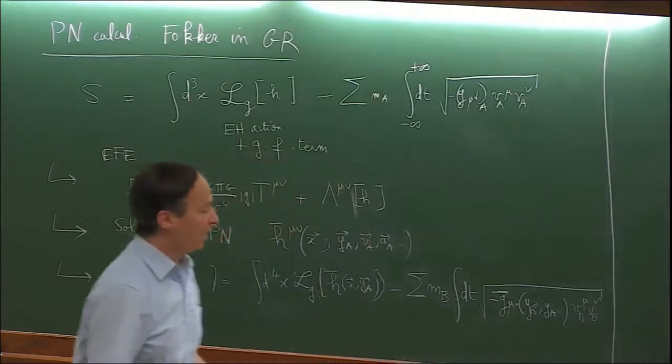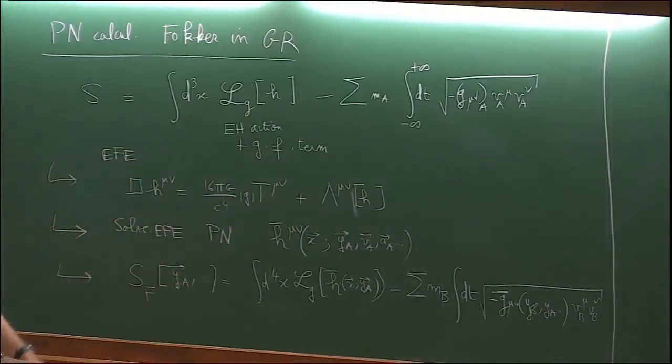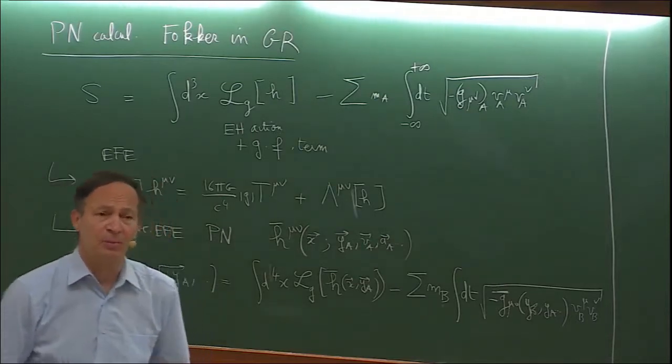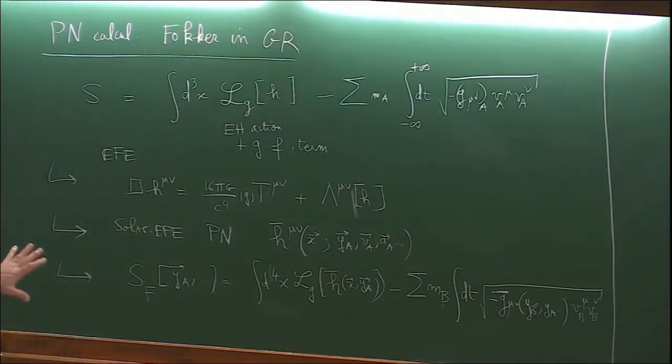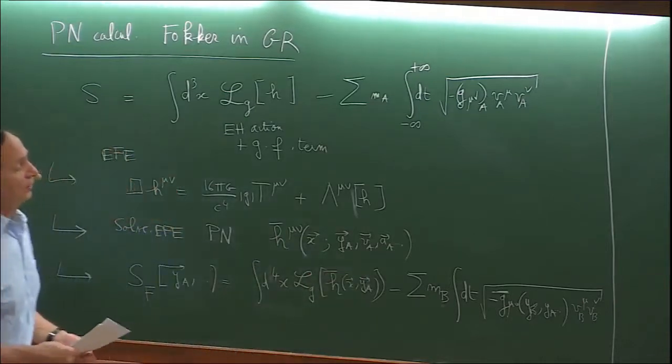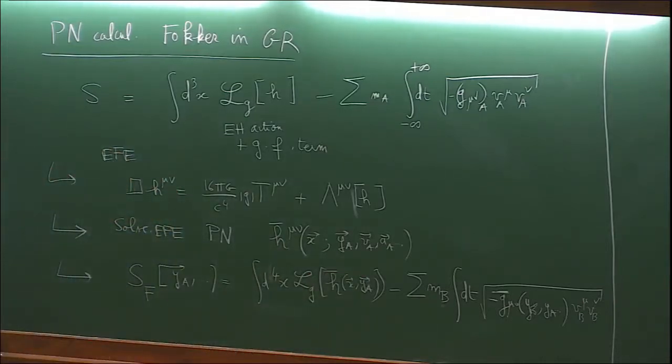And varying the Fokker action with respect to the particles gives you the equations of motion, possibly at very high order. It's a powerful technique. It's much more complicated to try to work out the equations of motion directly at the level of the equations of motion. That would be possible, but it is very complicated. Here, this is the most beautiful and simplest way to get the equations of motion.